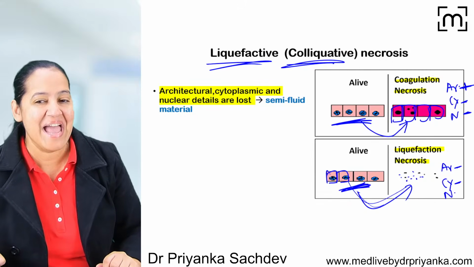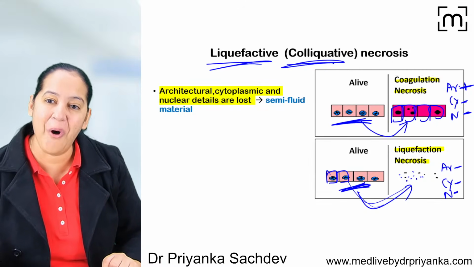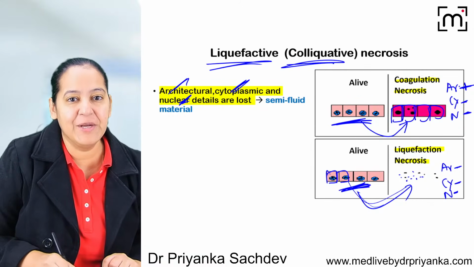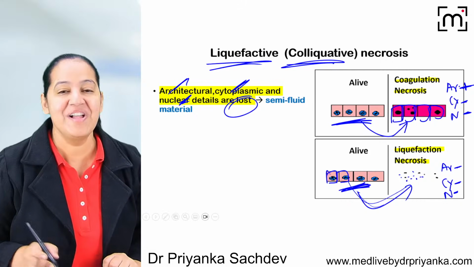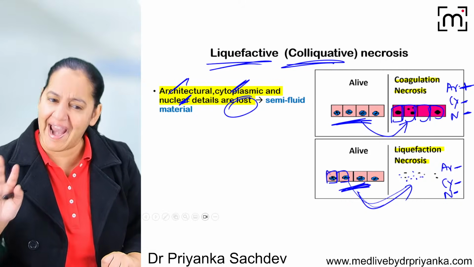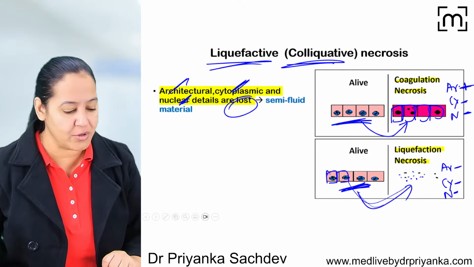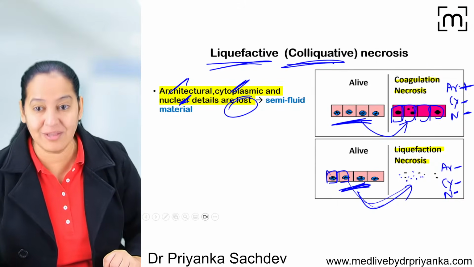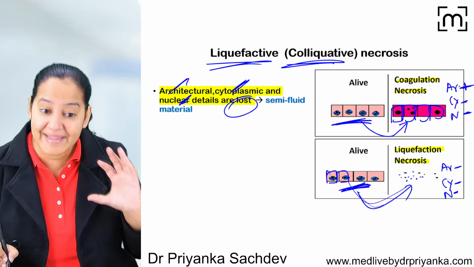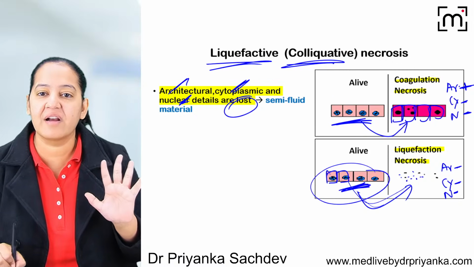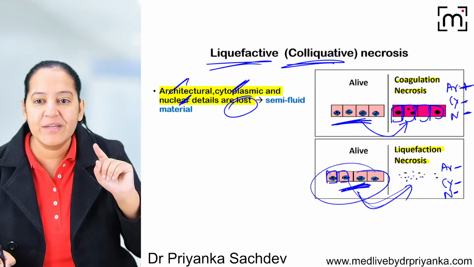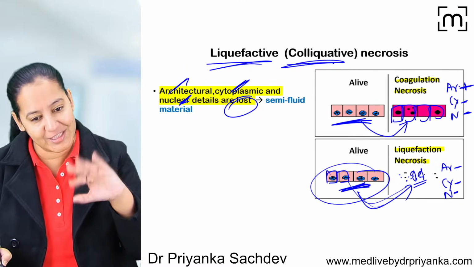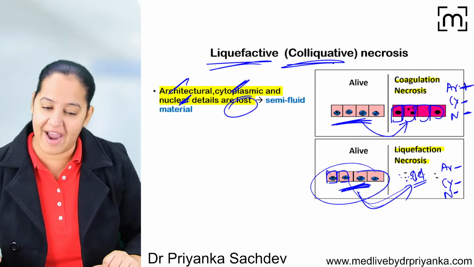Cytoplasmic details are lost and nuclear details are lost. So basically all three details are lost: architecture, cytoplasmic and nuclear. In contrast to coagulative necrosis, where at least architecture was maintained, here not even architecture is maintained. Everything is lost. Say yes if you got it. So if all three details are lost, what is formed? The group of cells gets converted into a gel-like material, a semi-fluid, liquid material. That's why it is known as liquefactive necrosis, because of the hydrolytic enzymes.